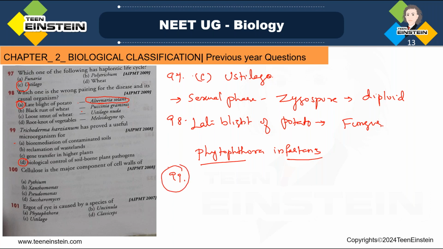The fungal growth, or fungal mycelium growth, which may cause damping off of many seedlings, is suppressed by Trichoderma species.